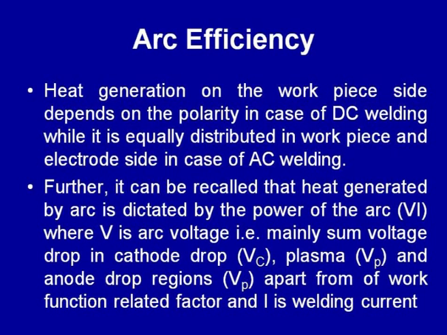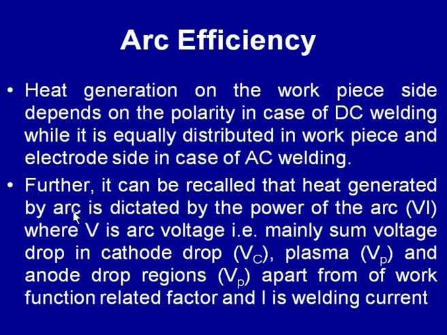We know that heat generation in case of DC welding depends upon the polarity. 2/3 of the heat is generated on the anode side and 1/3 of the heat is generated on the cathode side, while in case of AC welding, the heat is generated almost in equal amount on both the electrode as well as the workpiece side, both anode and cathode side. So, we have better control over the heat generation in case of DC welding. When DC welding is being used, the efficiency calculation approach is different as compared to the case when AC welding is used.